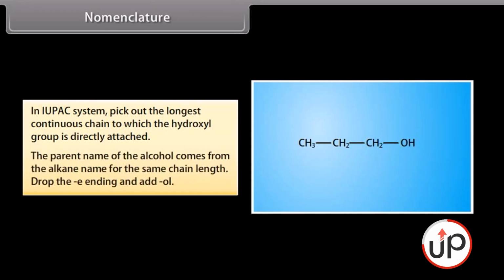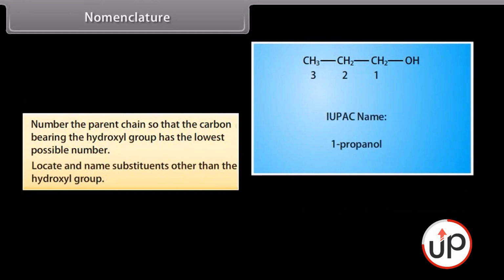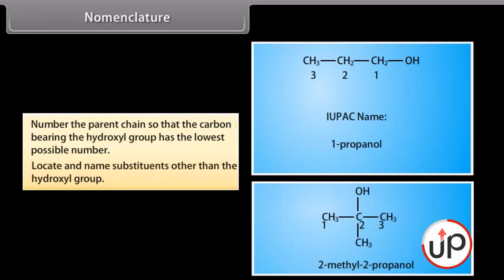The parent name of the alcohol comes from the alkane name for the same chain length. Drop the E ending and add OL. Number the parent chain so that the carbon bearing the hydroxyl group has the lowest possible number. Locate and name substituents other than the hydroxyl group. Example: